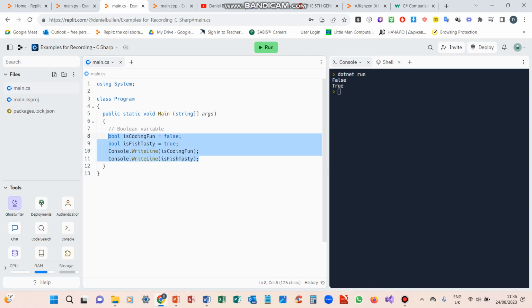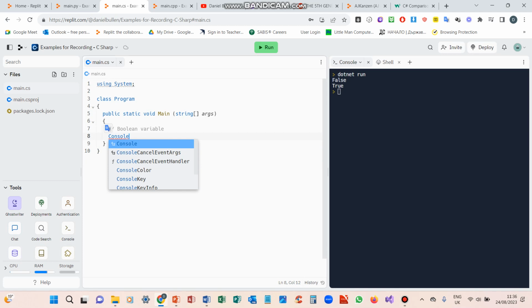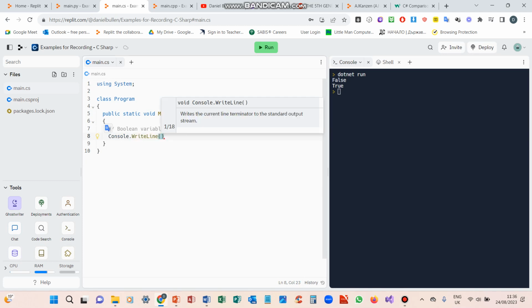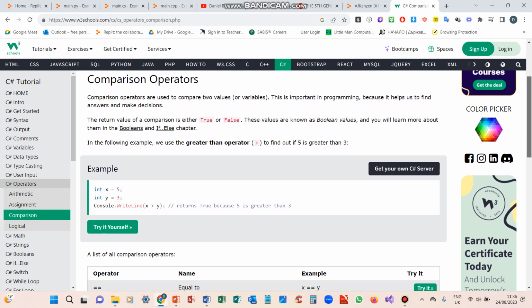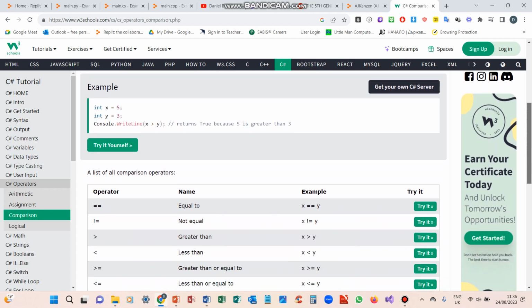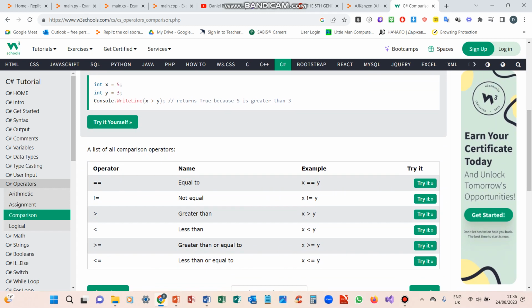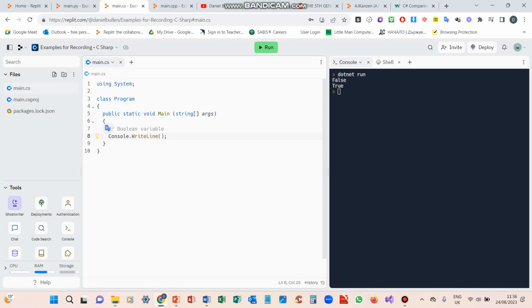We can also do other things. We can do Console.WriteLine using a comparison operator. A comparison operator compares two values or two variables. That's important in programming because we can find answers and make decisions based on that. These are the operators: equal to, not equal to, greater than, less than, greater than or equal to, and less than or equal to. Let's go back into the code.